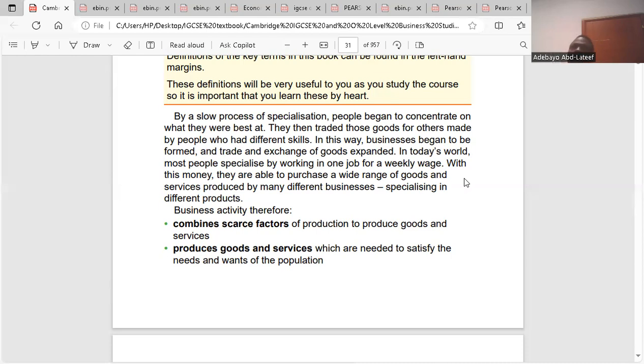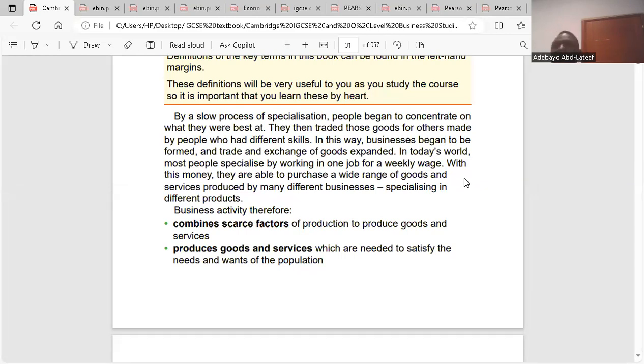Workers would want to work because they also have specific needs. They have wants, they have to consume. So they're going to work for you, and at the same time be able to spend on themselves too. That means they will be able to buy what they are not producing. Did we get it? Yes. So that's what business activity involves.